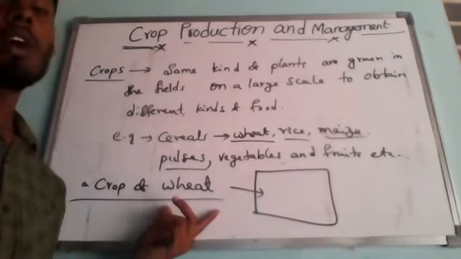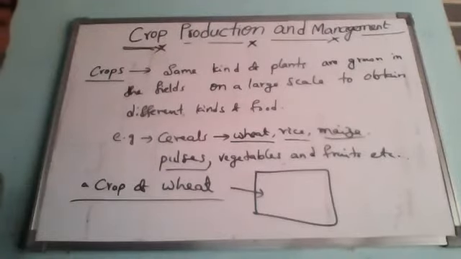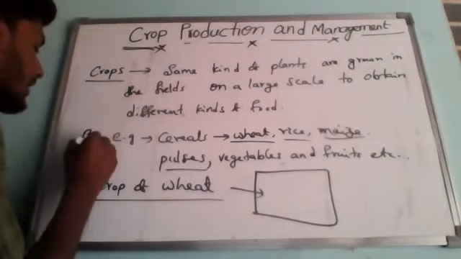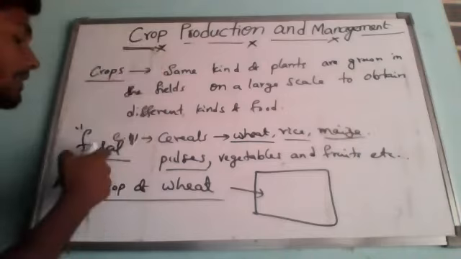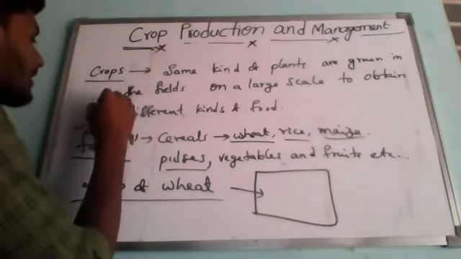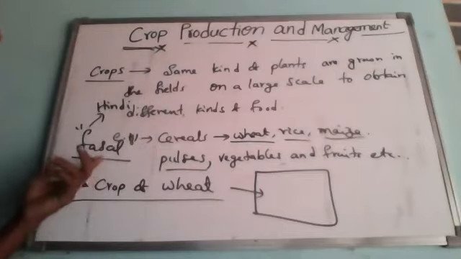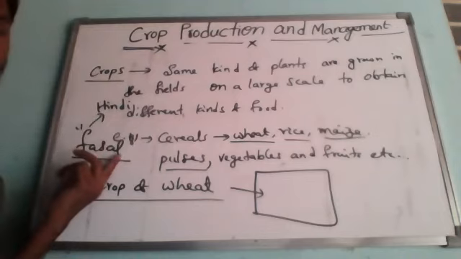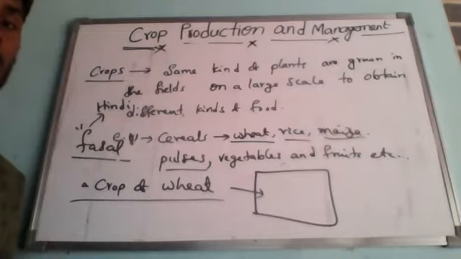So a crop is also called fasal, F-A-S-A-L. So fasal is also called a crop, but this word is taken from our national language, Hindi. In Hindi, we call a crop a fasal. So crops are grown in the soil, in the fields by